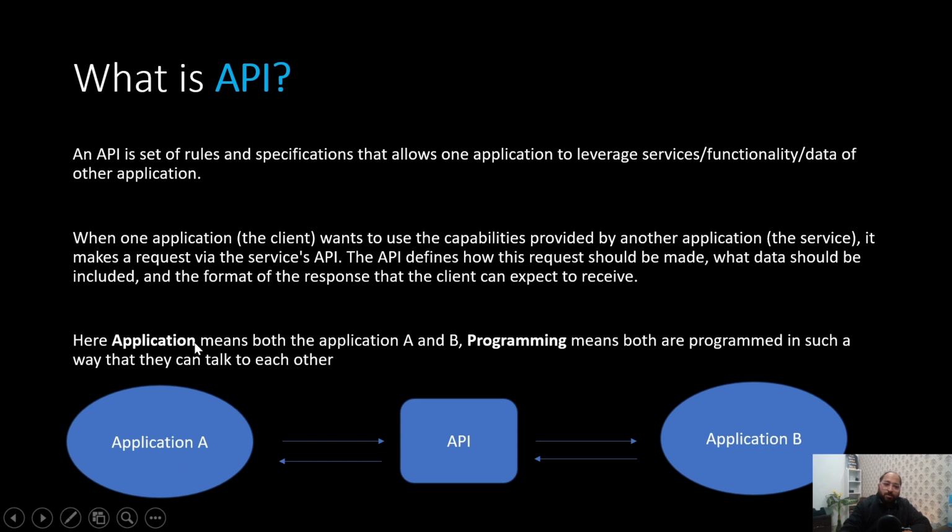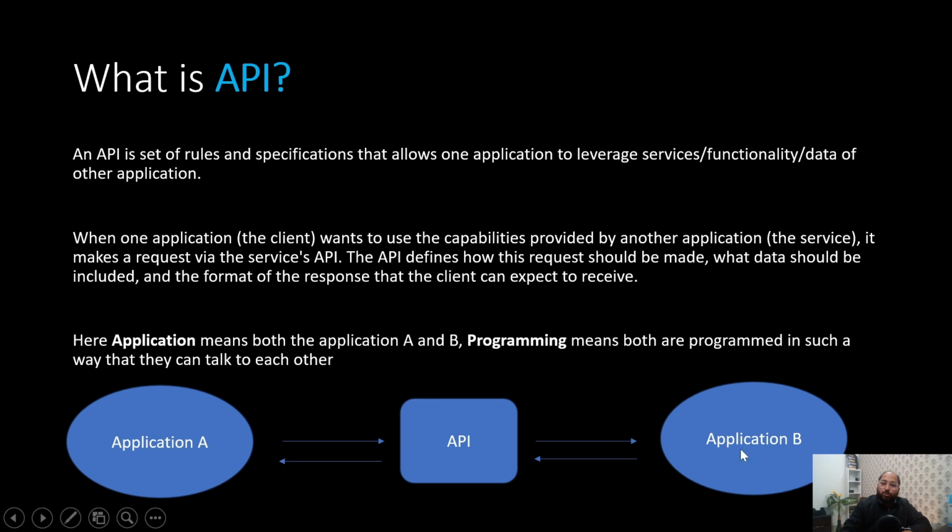Now what does application mean, what does programming mean, and what does interface mean, right? Application means both application A, which is the client, and application B, which is the server. So IRCTC is application B, which is the service provider, and application A, which is PhonePe, Paytm, or Confirm Ticket, these are clients, right? So they will be talking with the help of the API provided by the service provider, that is IRCTC.